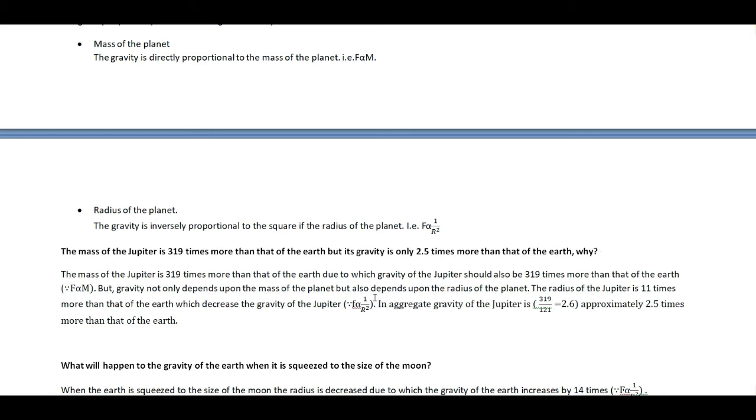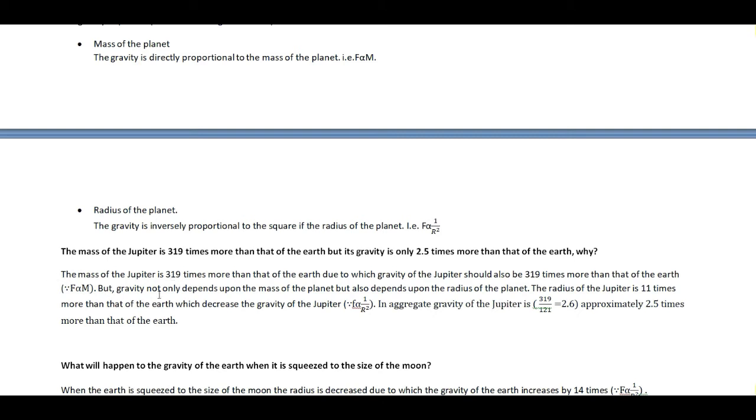Why? The reason behind this fact is, yes, gravity depends upon the mass. Gravity is directly proportional to the mass of the planet, and when the mass of the planet is more, gravity is more, and when the mass of the planet is less, gravity is less. So since the mass of the Jupiter is 319 times more than that of the Earth, the gravity of the Jupiter also should definitely be 319 times more than that of the Earth. The reason is that F is proportional to m.